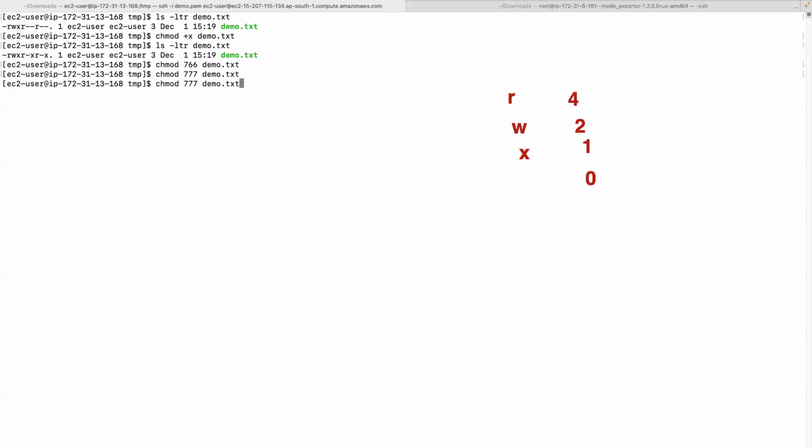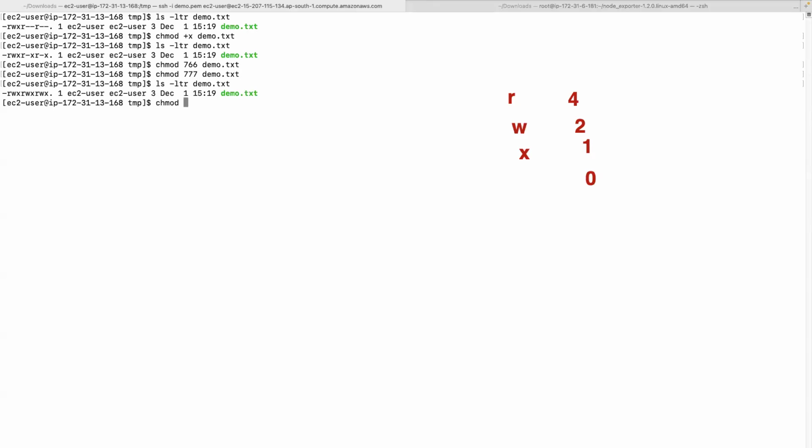Read and execute is 5, right, Preeti? Yes, read and execute is 5. Oh, okay, I have given 6, which means read and write. Okay, so let's see the permissions. Anyway, now I have made it 777, so it should be all permissions, read, write, execute, for everyone.